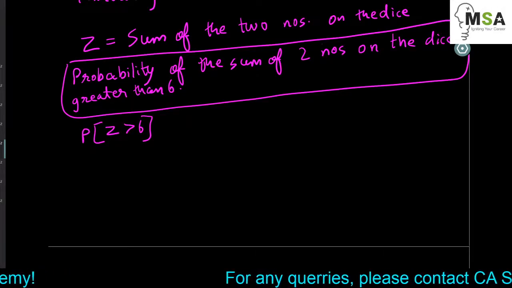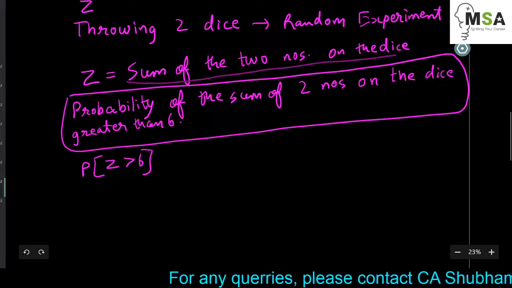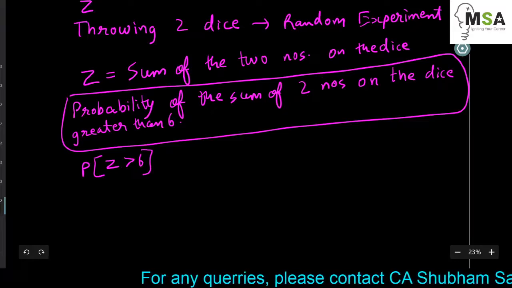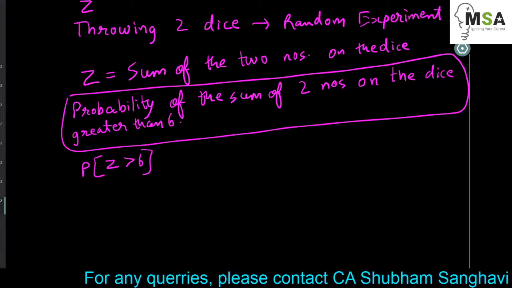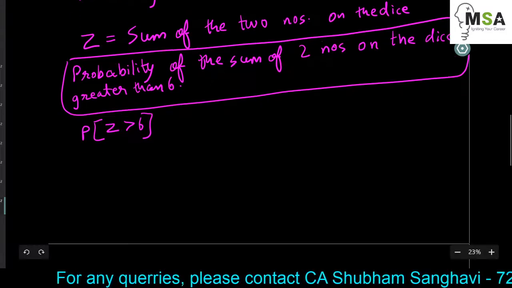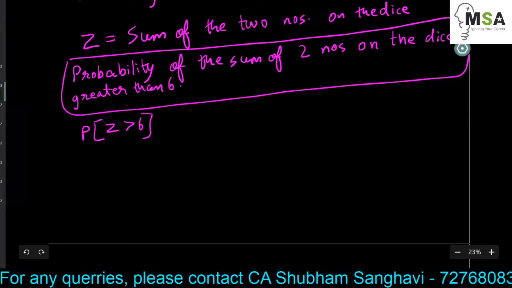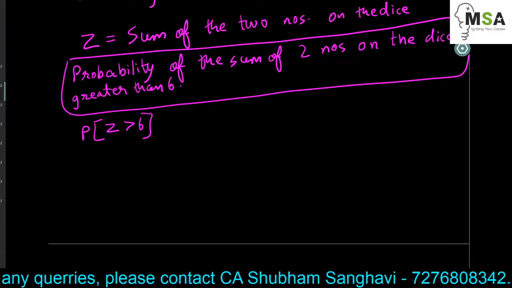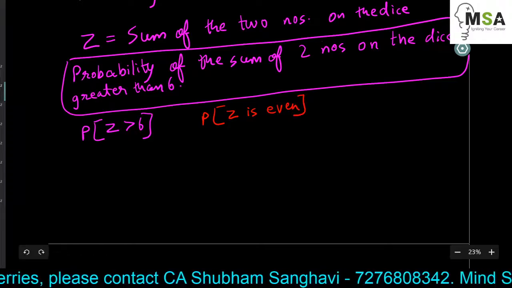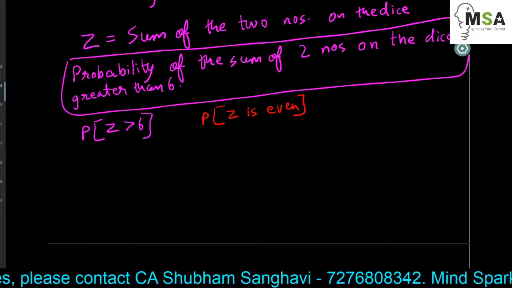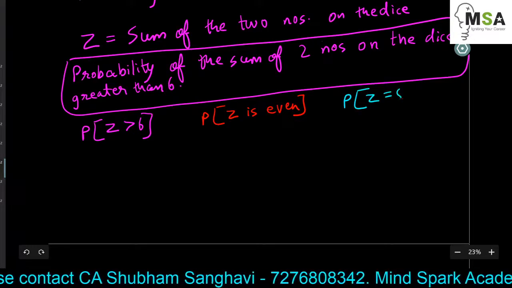So what we are doing is, the outcomes which will come, which we have written here as the sum of the two numbers on the dice, there can be different outcomes, and then we have to find the probability using different numbers and some relation, as written here: Z should be greater than 6. Similarly, we can ask the probability that the sum of the two numbers is an even number, so we can directly say probability of Z is even. Similarly, we can also ask directly for the total, what is the probability that the sum of the two numbers is 8, so we can directly write P of Z is equal to 8.